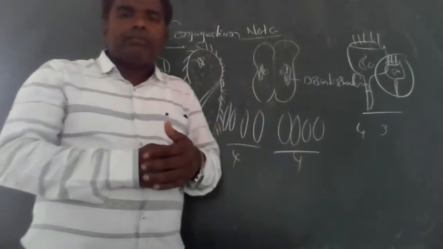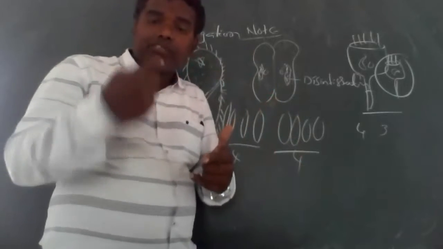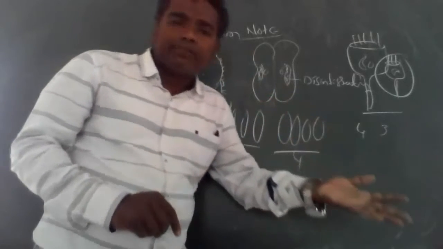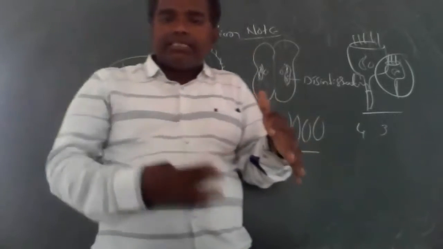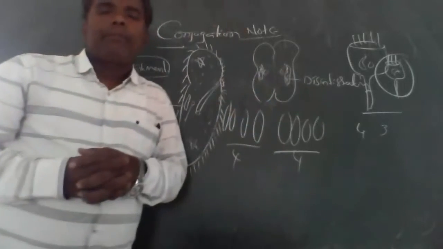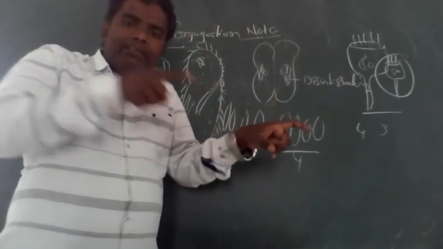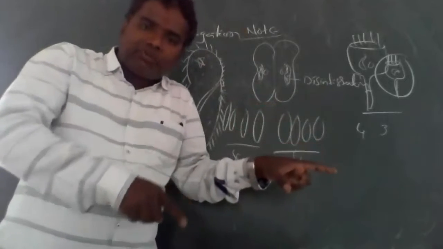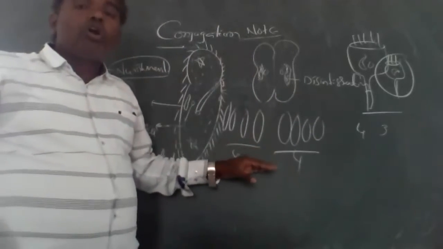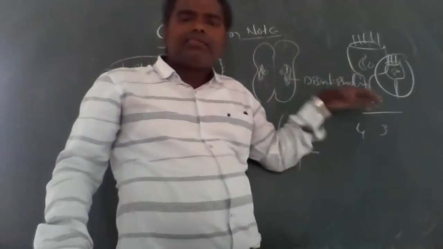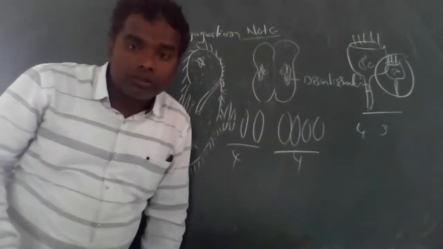In conjugation in Paramecium, mainly two nuclei are responsible. The micronucleus is responsible for sexual reproduction, and the macronucleus is responsible for nourishment. During conjugation, the macronucleus disintegrates to give nourishment to the process, but the micronucleus undergoes mitotic and meiotic divisions to produce 4 offsprings. As well as in Vorticella, the macronucleus disintegrates and the micronucleus produces 7 offsprings.